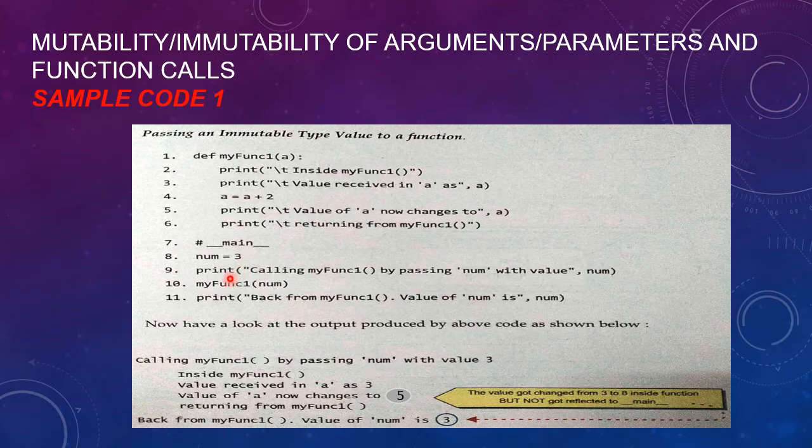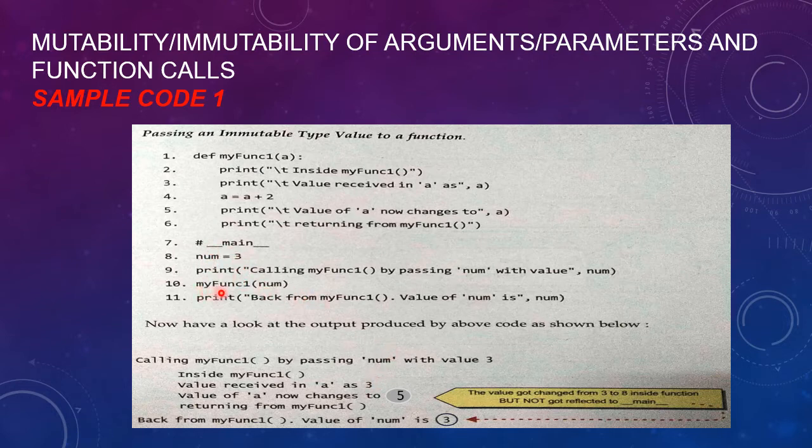Next we have written print calling my function 1 by passing num with value num. So you can see the output, calling my function by passing num with value 3, because num referred to value 3.